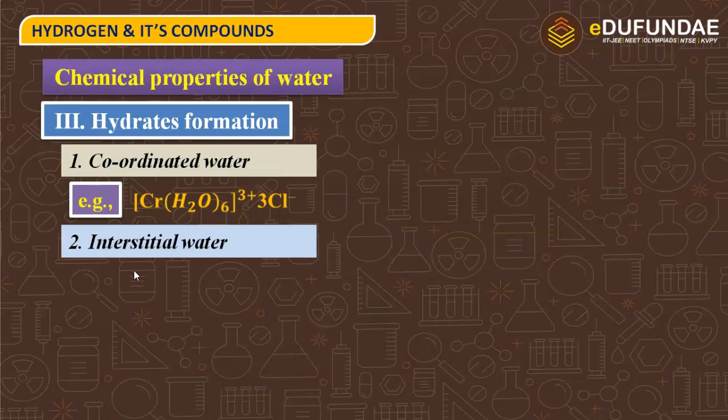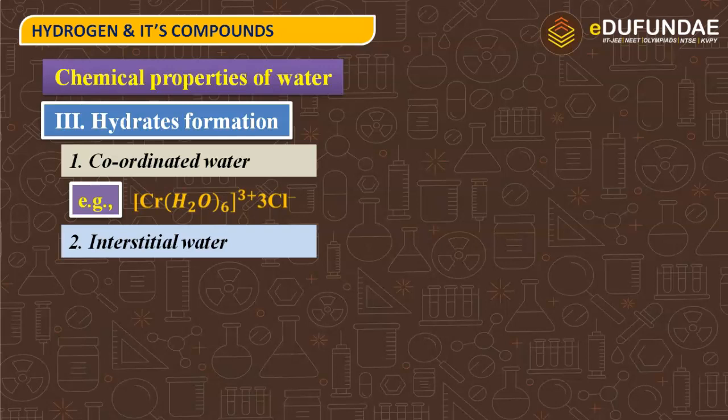Next is interstitial water. What is interstitial water? Ionic compounds are crystalline in nature, and you know that crystalline means they have a crystal structure, and that crystal structure has some interstitial sites present in it.